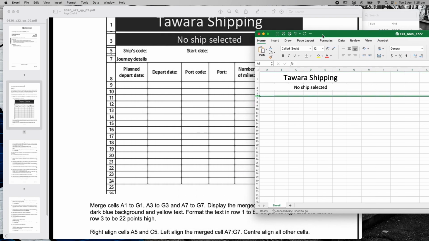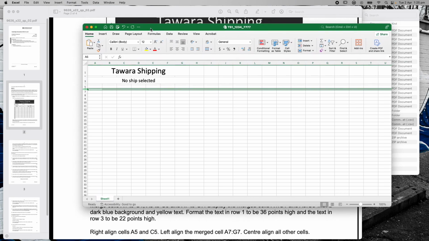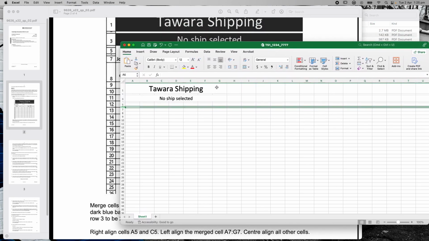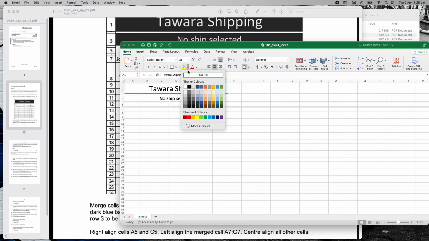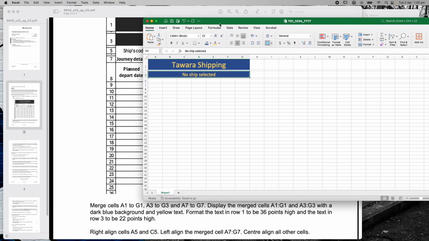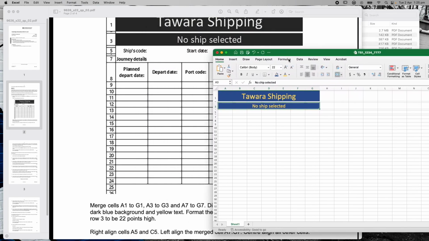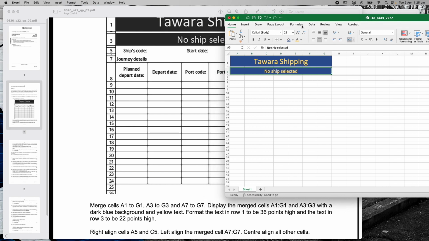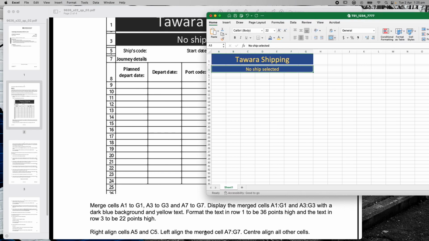Now, if I go back to my thing here, it says dark blue background, yellow text. So I'm clicking on this box, I'm going to fill, and I'm going to choose a dark blue background, changing my text to a yellow text. Same thing here, dark blue background, yellow text. It doesn't say which exact one, it just says dark blue with yellow, so that looks pretty good to me. Okay, now I'm going to go through and start putting a few other things in. Let's have a look what it says.